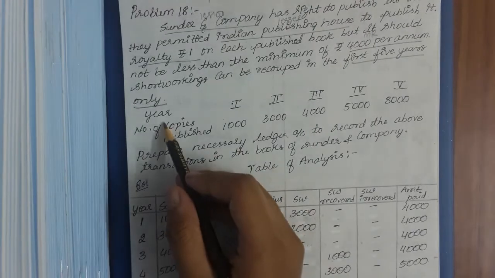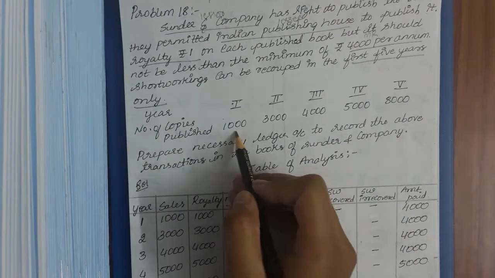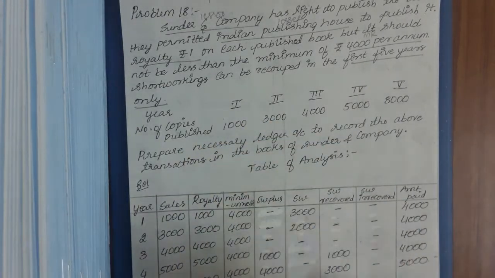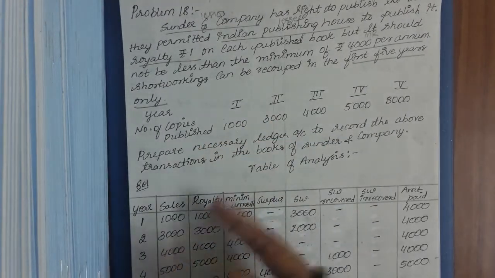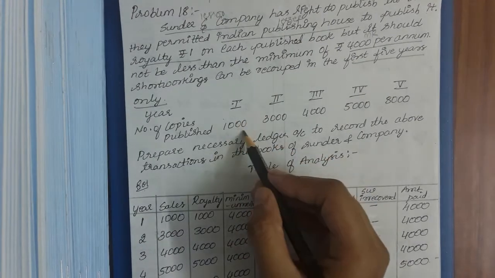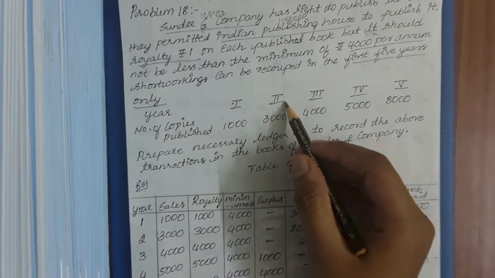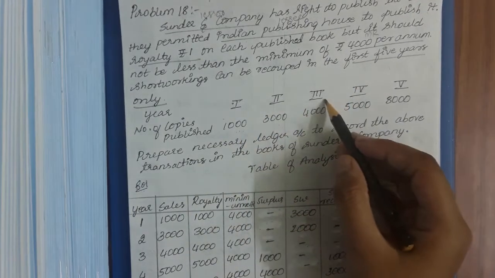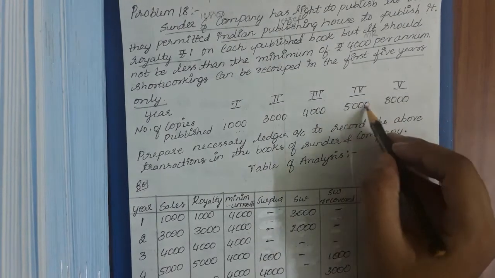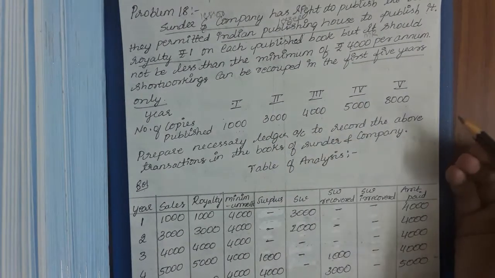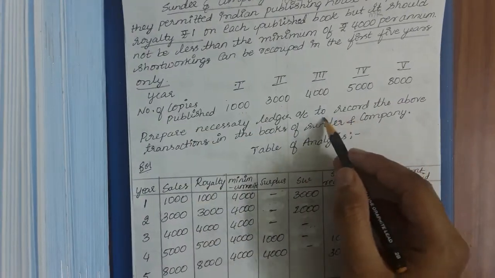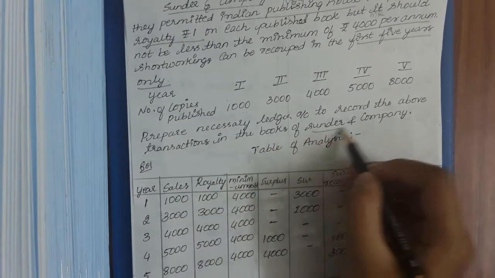Next, they have given years and number of copies published, that is the sales. They are not giving production, they are giving the sale value, that is published or sold. So in the first year 1,000 books have been published, in the second year 3,000 books, in the third year 4,000 books, in the fourth year 5,000, and in the fifth year 8,000 books have been published. So now what they are asking for: prepare the necessary ledger accounts to record the above transactions in the books of Sundar and company.